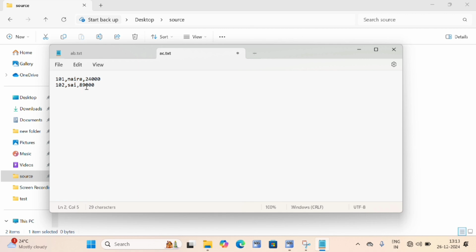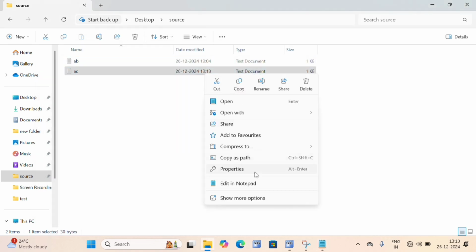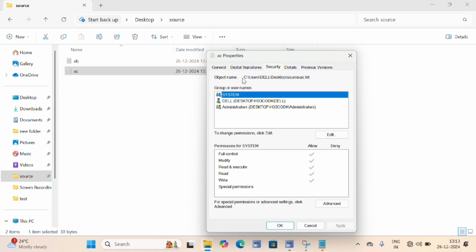So will my output give the result when we run these particular observations? Will it give a result or not? We will see. File, save this. Then minimize this. Again to copy the file path, right click, go to properties, go to security, copy this path and close this.